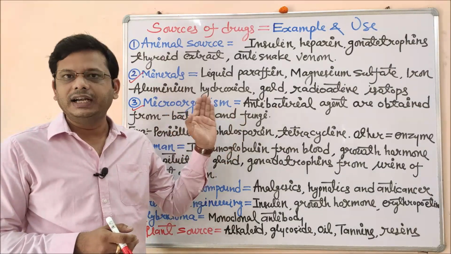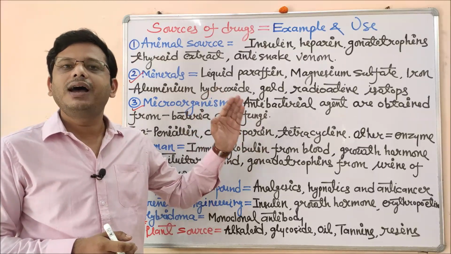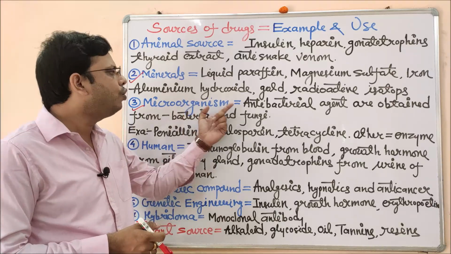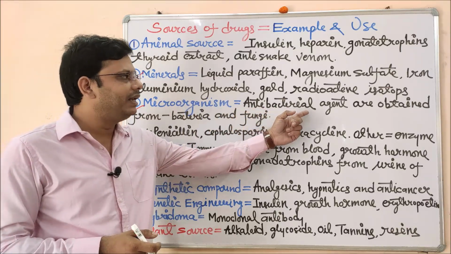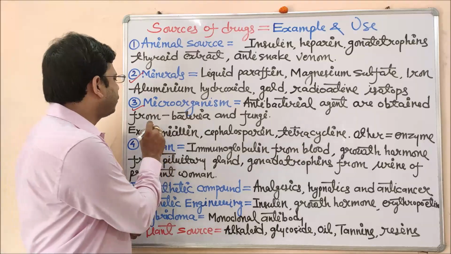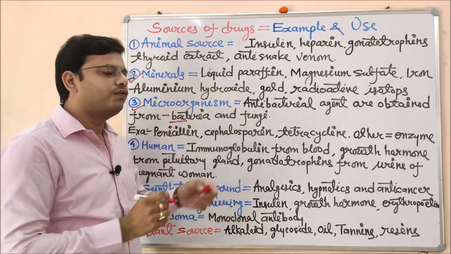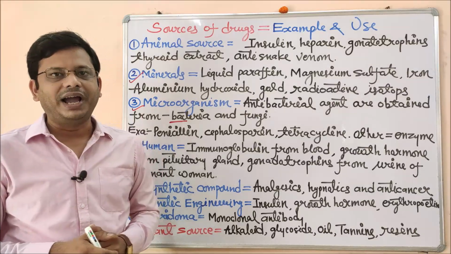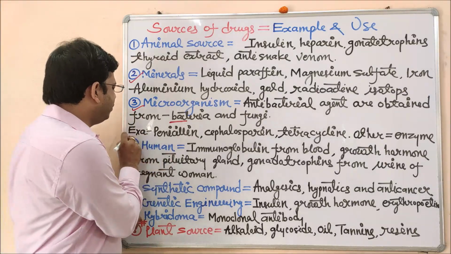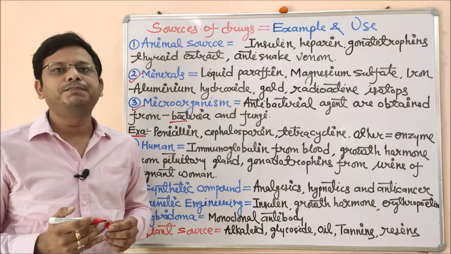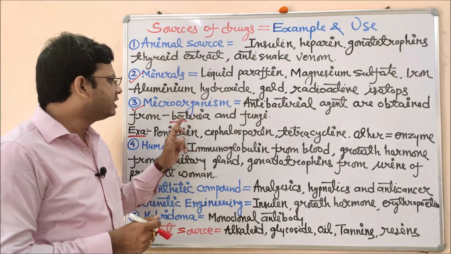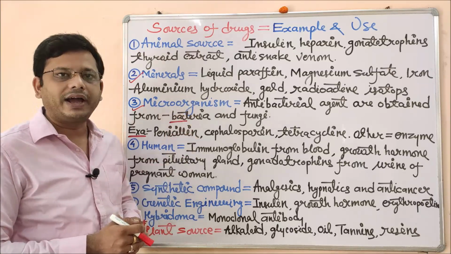Other antimicrobial agents are developed only from microorganisms. The different types of antibacterial agents are basically obtained from either bacteria or fungi, and bacteria and fungi are obviously examples of microorganisms. Let's take an example of a well-known antibiotic, that is penicillin, which was discovered by serendipity by Sir Alexander Fleming, an example of a drug obtained from microorganisms.